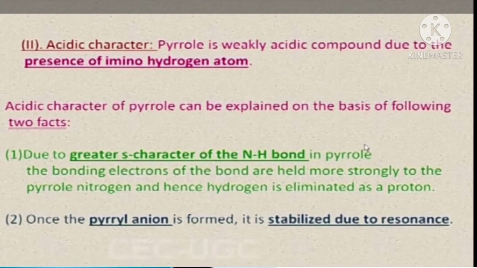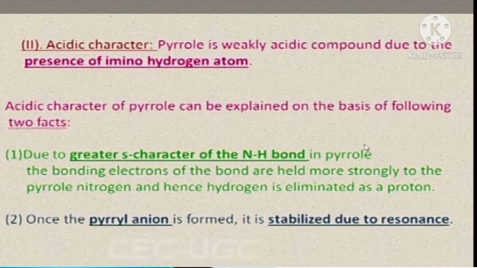Next is the acidic character of pyrrole. Pyrrole is a weakly acidic compound due to the presence of the imino hydrogen atom. The acidic character is divided into two factors.